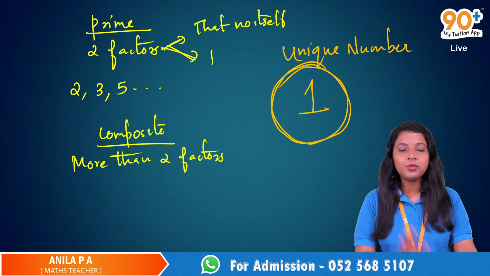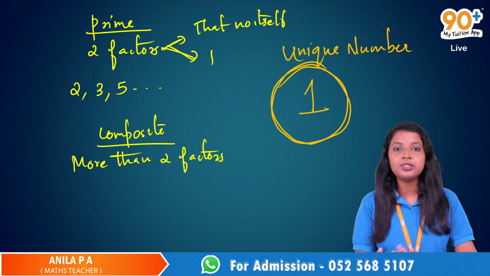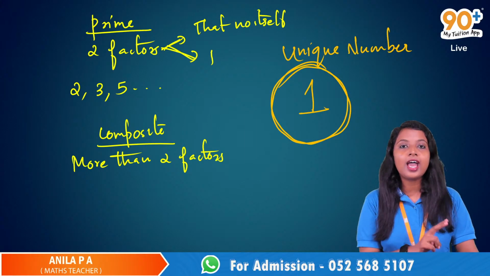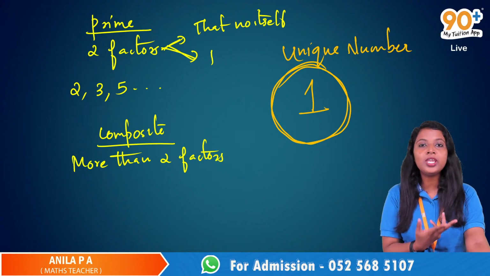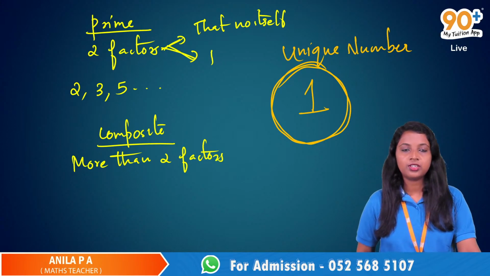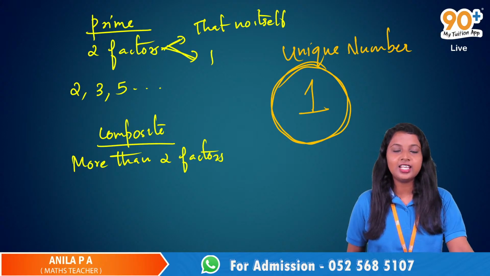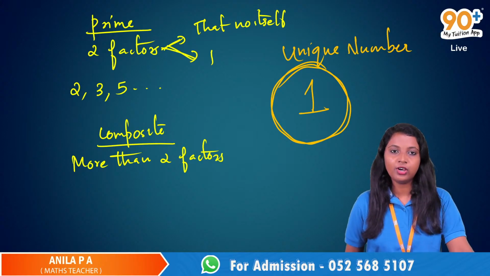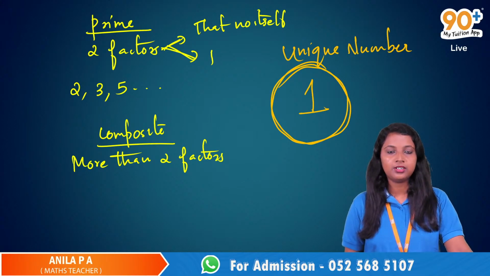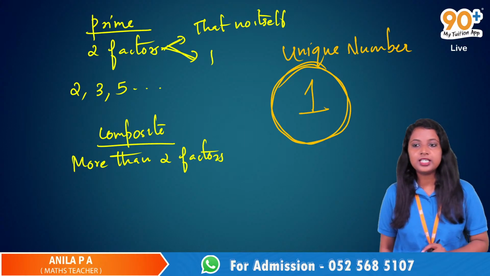So prime numbers are those numbers having only 2 factors, and composite numbers are those numbers having more than 2 factors, and 1 is actually a unique number. How about 0? 0 is again unique. We can't say anything about the factors of 0, so it is again considered a unique number. These are prime and composite numbers.